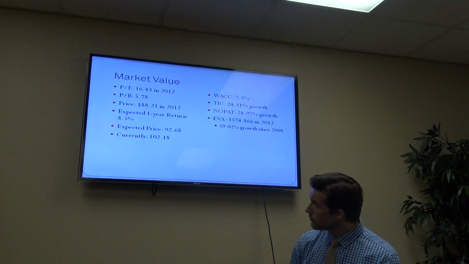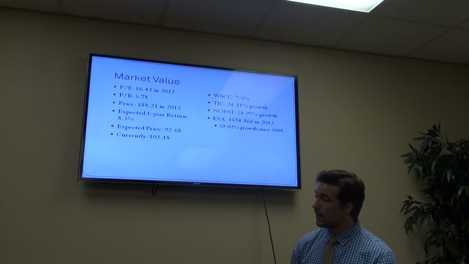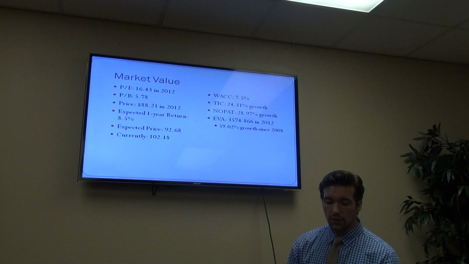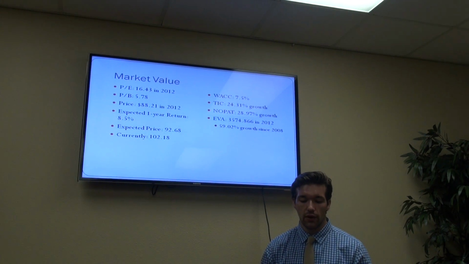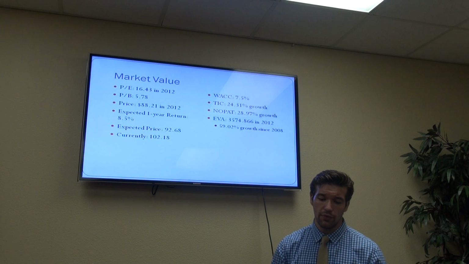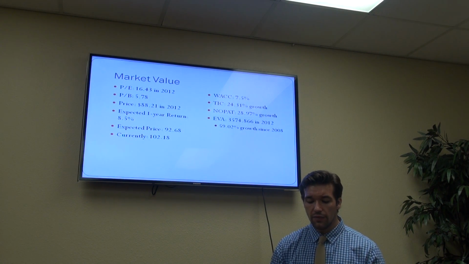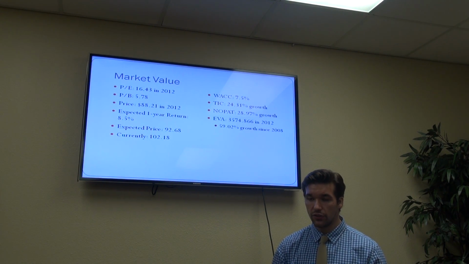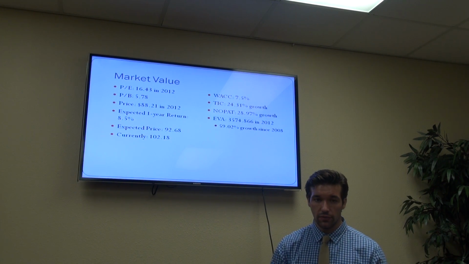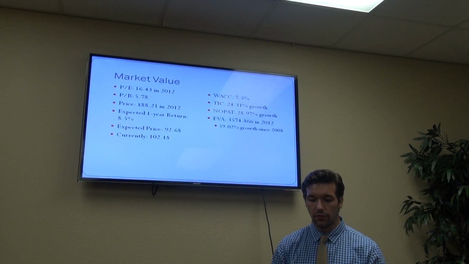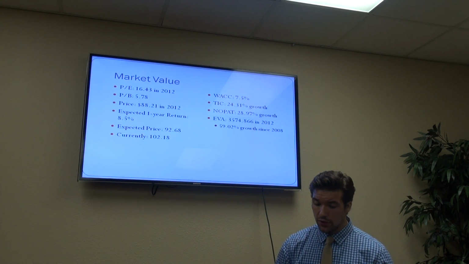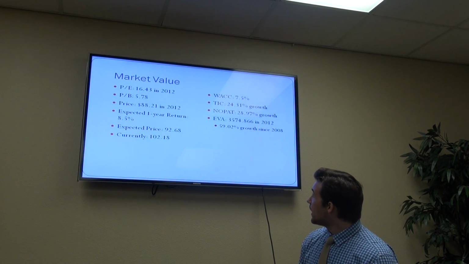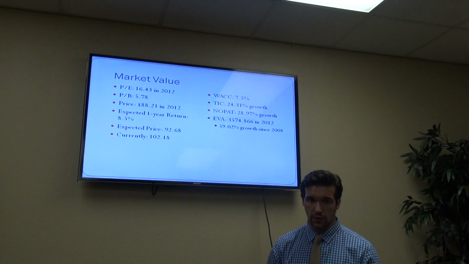Next, I looked at decomposition of the EVA, economic value added, with a weighted average cost of capital of 7.5%. Its total invested capital is growing over the past few years, and its net operating profit, which is a good thing, is growing over the past few years. EVA has been positive, and it's continued to grow for McDonald's, which is a good thing. It's showing the firm is creating value for the market and creating value for shareholders. And to show you how much it's been growing, their EVA has grown from 2008 to 2012 by 59.02%, which is an incredible growth in EVA.